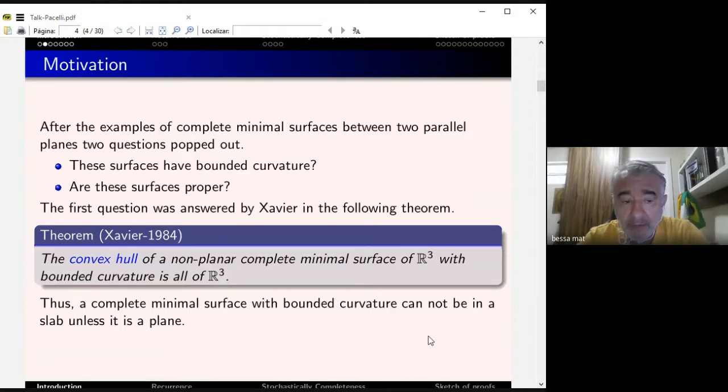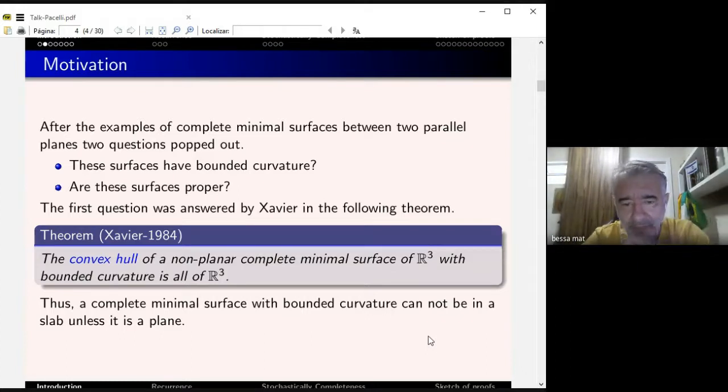The convex hull of a non-planar complete minimal surface of R3 with bounded curvature is all of R3. This was the convex hull theorem of Xavier, but in particular, it could not be between two planes, because the convex hull of these two planes is the region inside the two parallel planes.